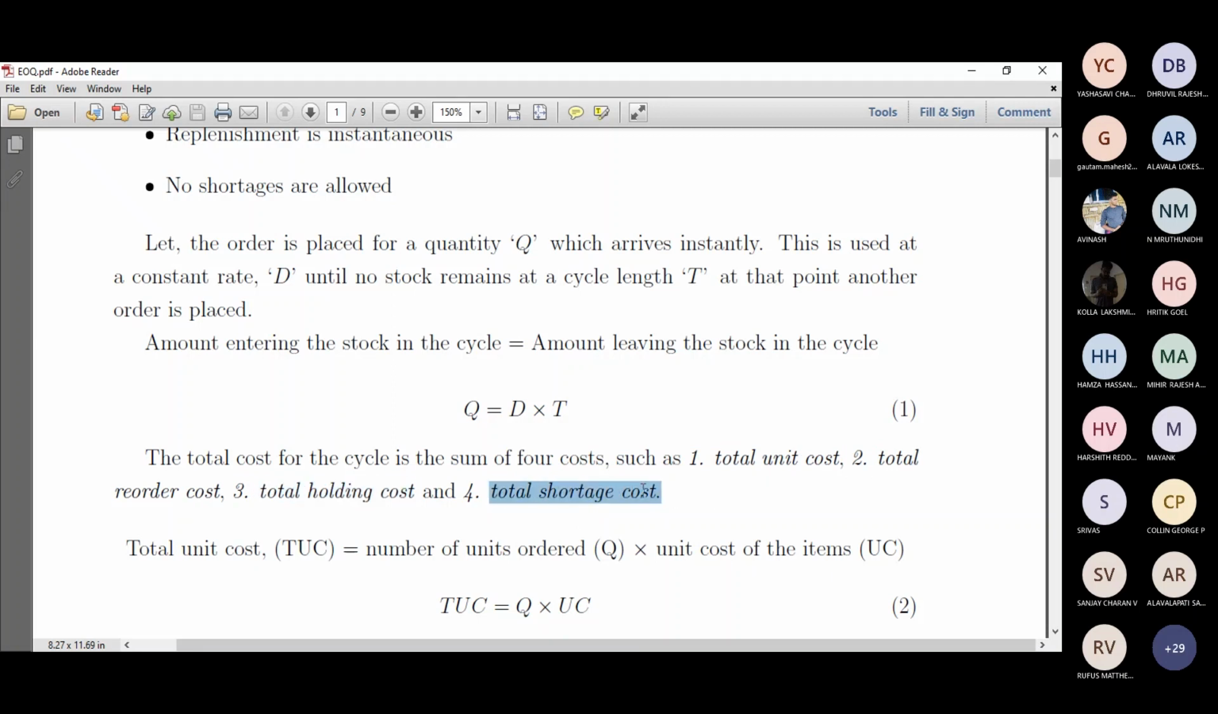So shortage cost we may not consider in the simple example. We will be discussing shortage cost in the later part of this module, where we will be looking into the shortage time as well.